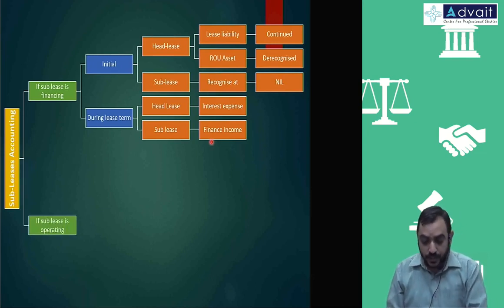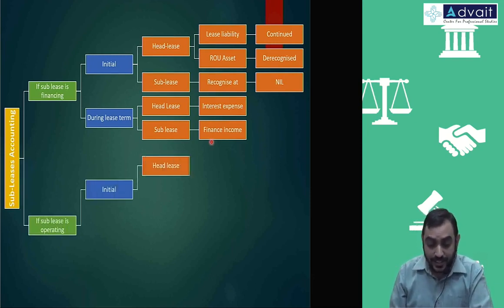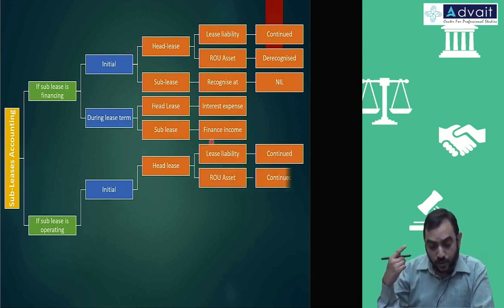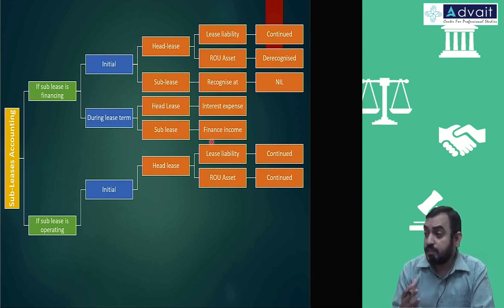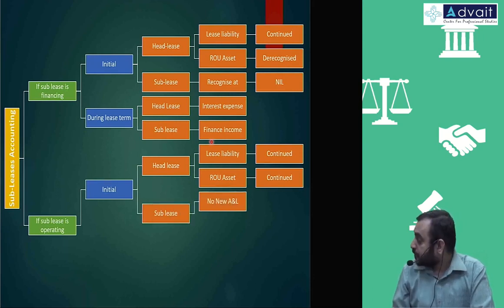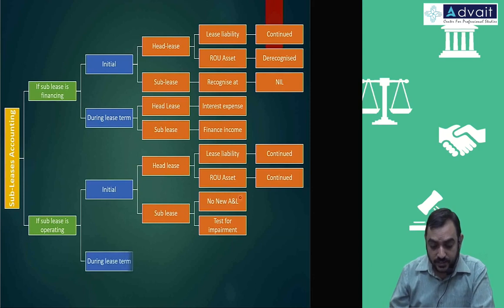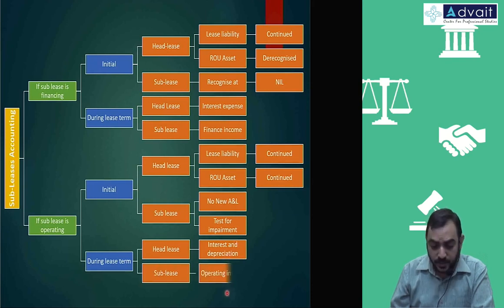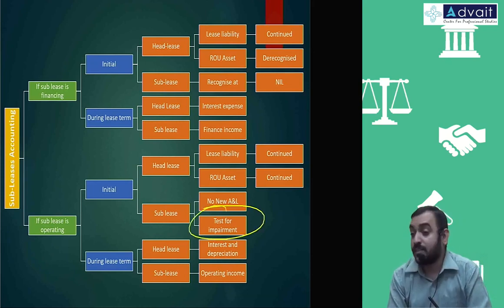If sublease is an operating lease, then initially head lease, lease liability continued, ROU asset also continued, because the right is not transferred. That is, you are still the owner kind of a thing. So no liability change, no asset change. Sublease, that is because it is an operating lease, you just transfer the interest and depreciation on the head lease, and for sublease you are going to recognize operating income. One small extra point is you have to test for impairment.